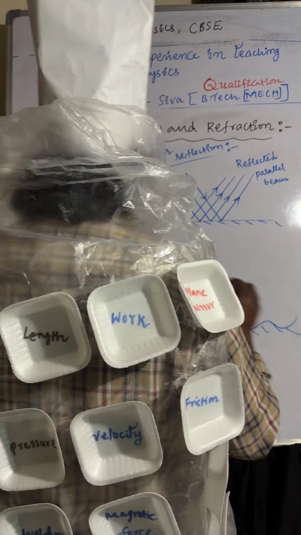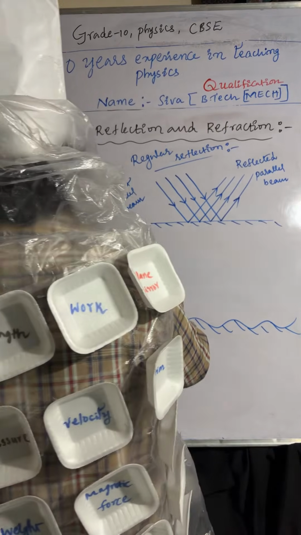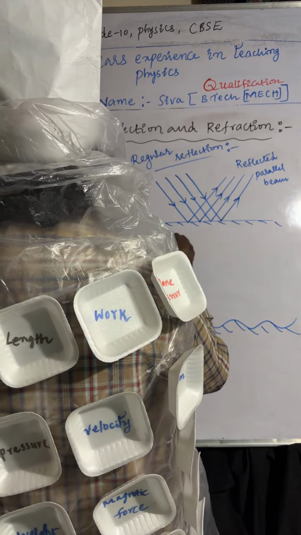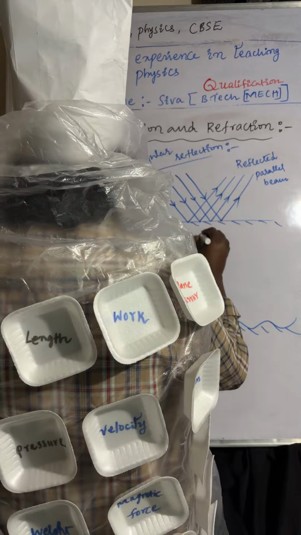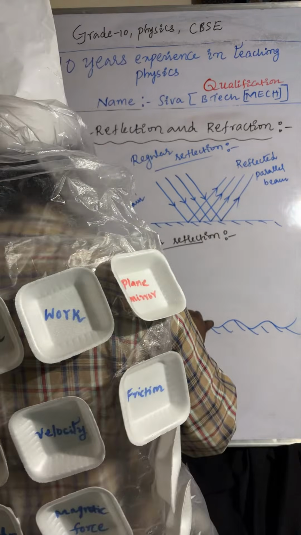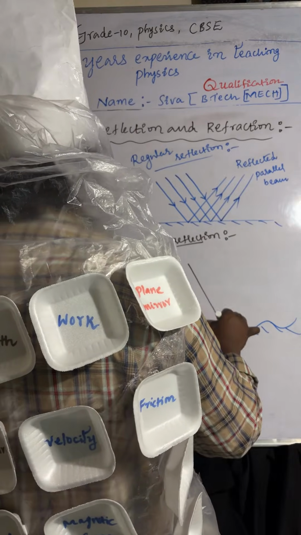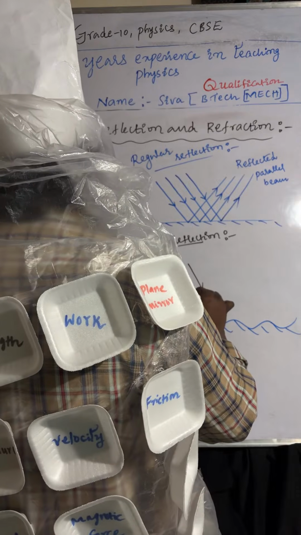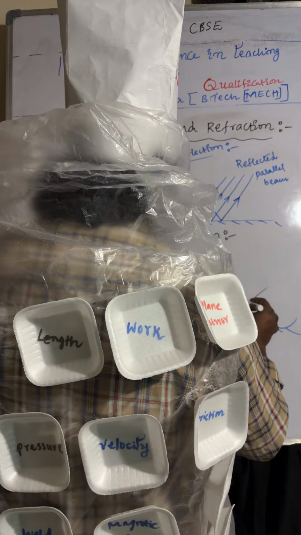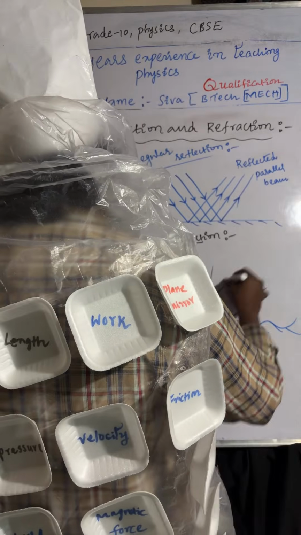Okay, so one side is a reflecting surface, another side is coated. Coming to irregular reflection. Here you can observe irregular reflection. Incident light rays are parallel, but reflected light rays are not parallel to each other. They are moving in different directions.